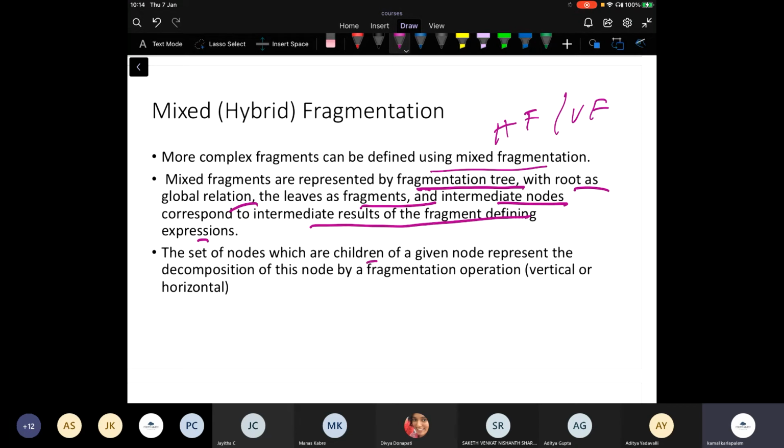The set of nodes which are children of a given node represent the decomposition of the fragmentation operation, that is vertical. So I can say these are vertical fragments V1, V2, V3, or these are horizontal fragments HF1, HF2, and HF3, this kind of thing.